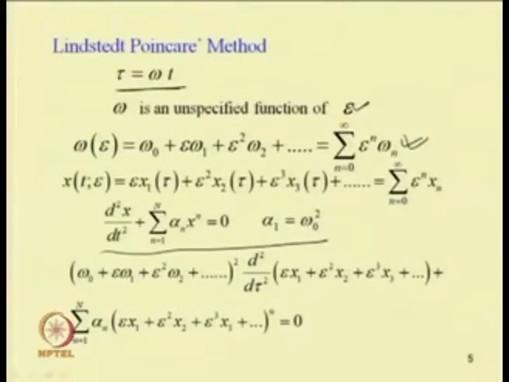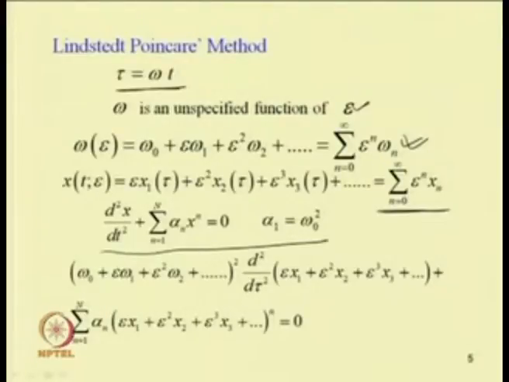And x as a function of t and the parameter epsilon is written as epsilon x 1 plus epsilon square x 2 plus epsilon cube x 3, or n equal to 0 to infinity epsilon to the power n x n.